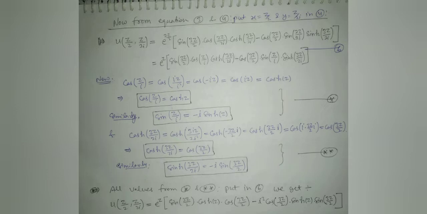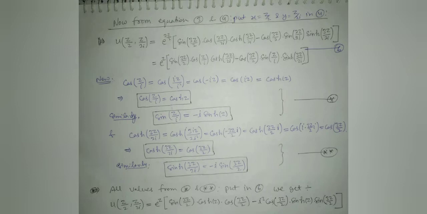We get u of z by 2 comma z by 2i is equal to e to the power z into sin 3z upon 2 into cos z upon i into cos hyperbolic 3z upon 2i minus cos 3z upon 2 into sin z upon i into sin hyperbolic 3z upon 2i.